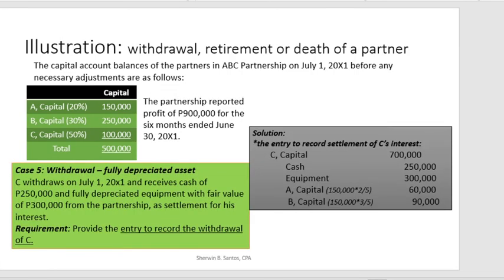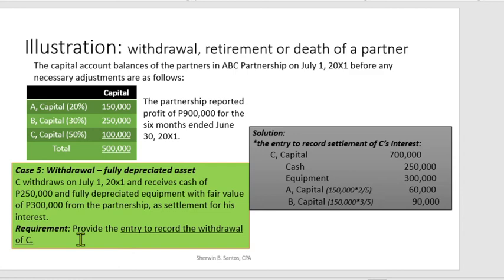Okay, let's proceed with case number 3, the withdrawal of the partner with a fully depreciated asset. So, paano kapag ang i-withdraw mo ay ang nag-withdraw na si C on July 1, naka-receive daw siya ng 250,000 na cash at isang fully depreciated equipment. So, kapag fully depreciated equipment, ibig sabihin ang carrying amount niyan ay 0 na. With fair value na 300,000 from the partnership. So, this is a partnership settlement. So, paano natin gagawin yan?